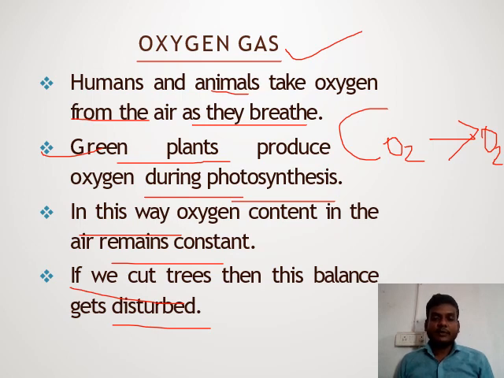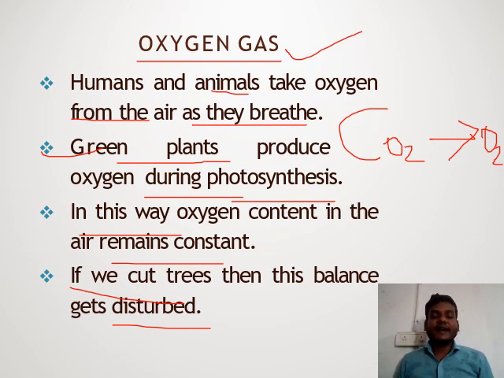So what should we do so that the balance is maintained? We need to plant more trees and grow them in our environment. We cannot cut trees. We protect trees. That's why the oxygen is not disturbed and stays constant. Okay, student.